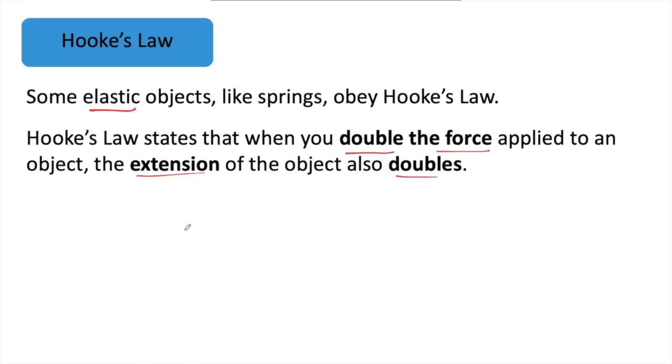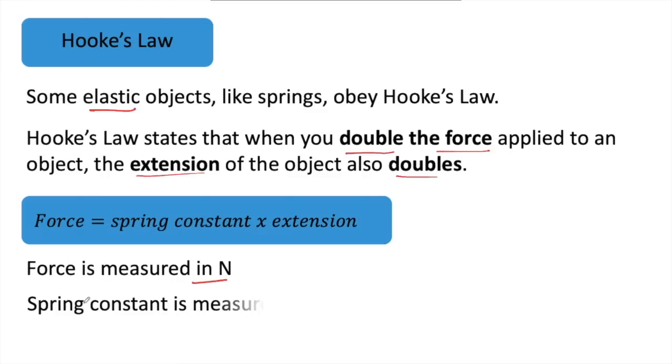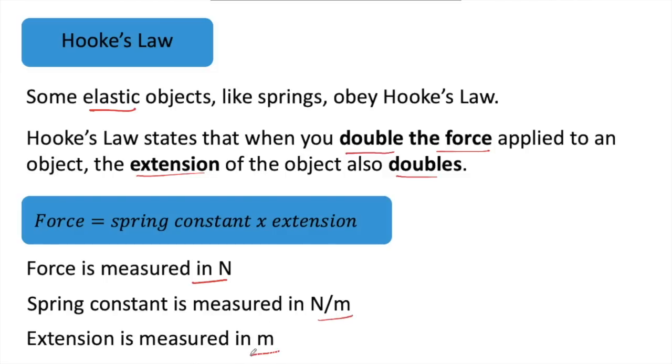And there's an equation that comes into play here, which is force is equal to spring constant times extension. Force is measured in newtons, spring constant is measured in newtons per metre, and extension is measured in metres. So force is directly proportional to extension in elastic objects.